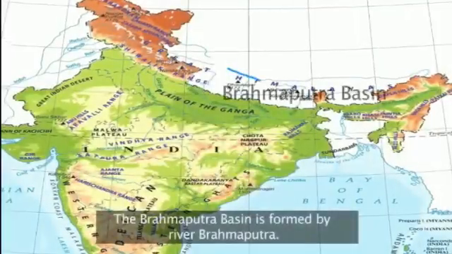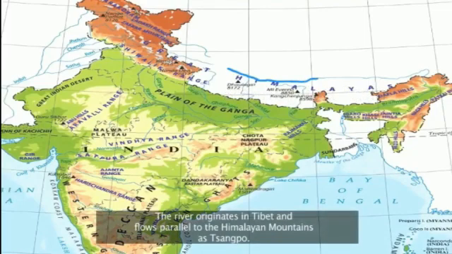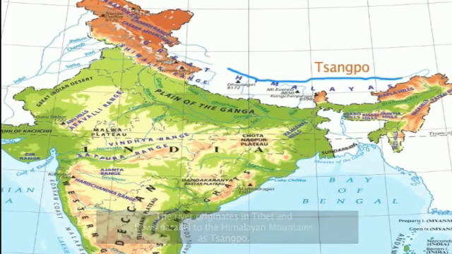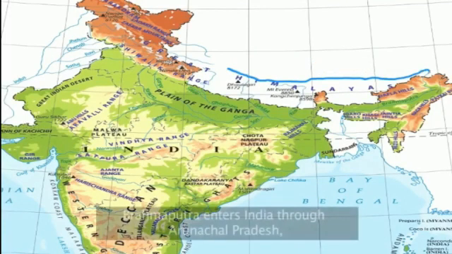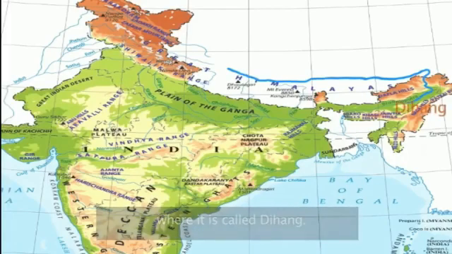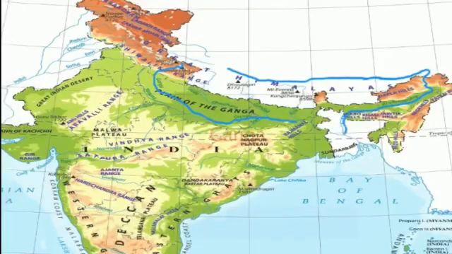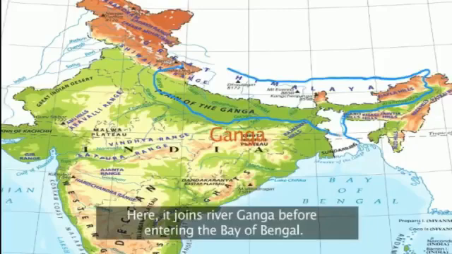The Brahmaputra basin is formed by river Brahmaputra. The river originates in Tibet and flows parallel to the Himalayan mountains as Sangpo. Brahmaputra enters India through Arunachal Pradesh, where it is called Dihang. Then it flows through Assam and finally enters Bangladesh. Here it joins Ganga before entering the Bay of Bengal.